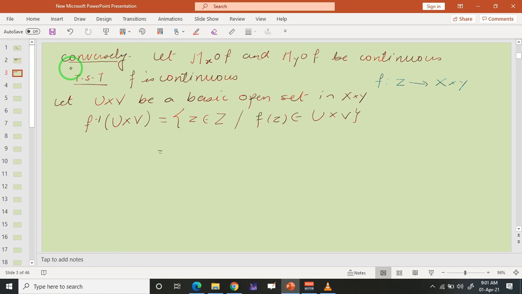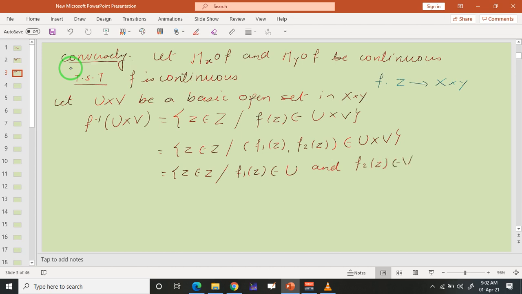Now this is the same as the set of all z belonging to Z such that f of z, which is nothing but f1 of z comma f2 of z, belongs to U cross V. That means f1 of z belongs to U and f2 of z belongs to V.